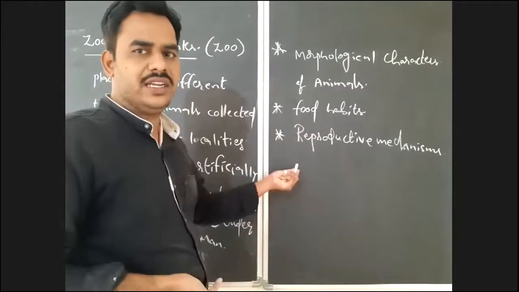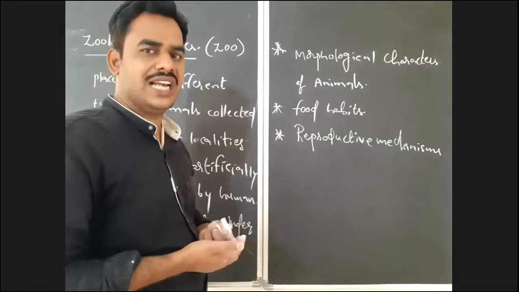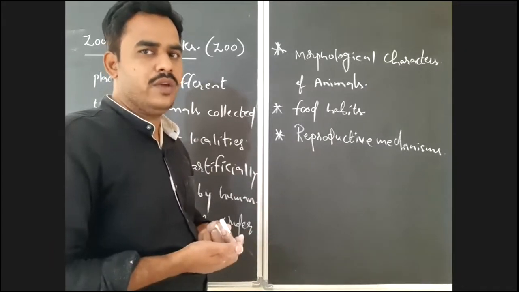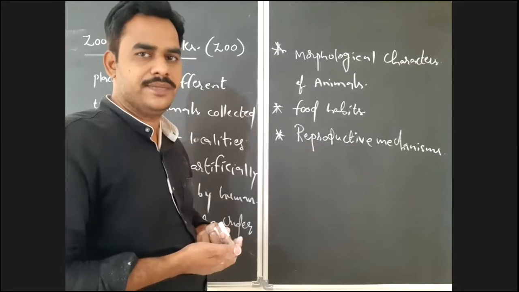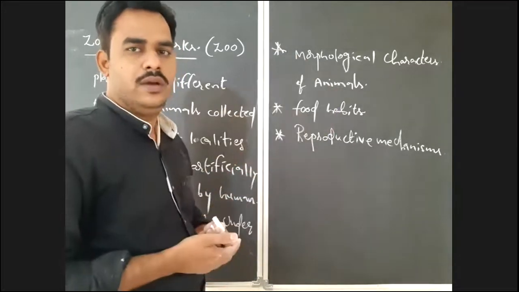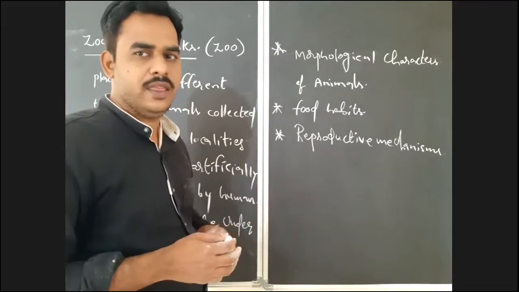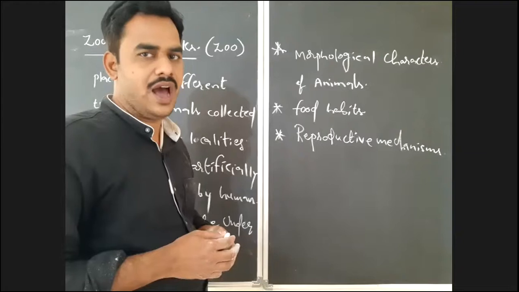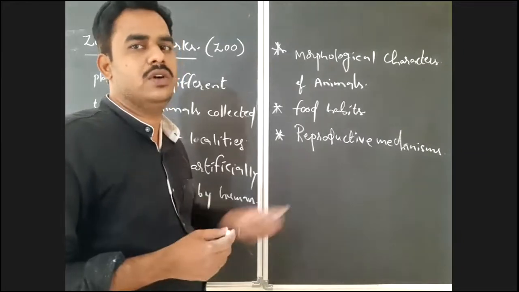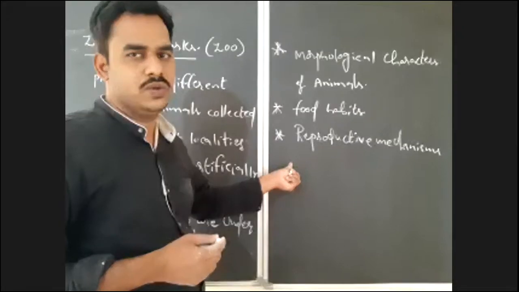If you follow that in the zoo, you can easily notice it. Based on that, you can classify the animals as oviparous and viviparous, egg-laying animals and the animals which give birth directly to the young one. So that is viviparous. So the reproductive behavior of organisms also you can understand by visiting the zoo with continuous observation.